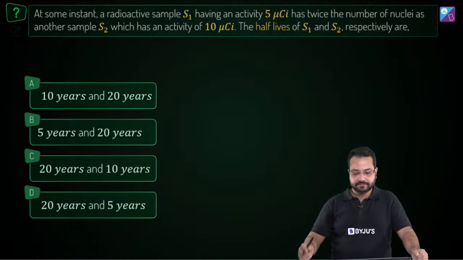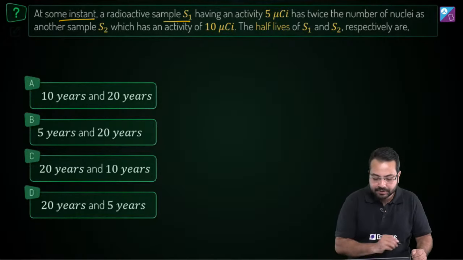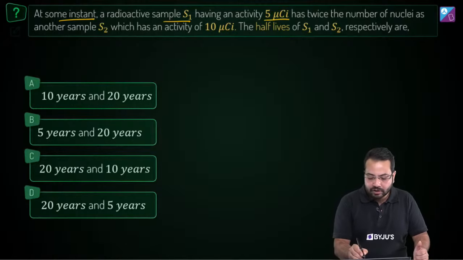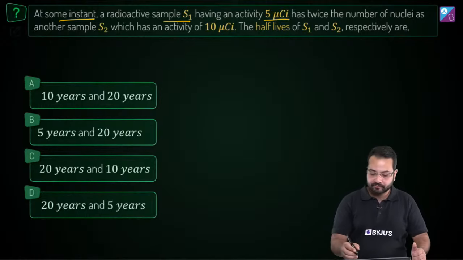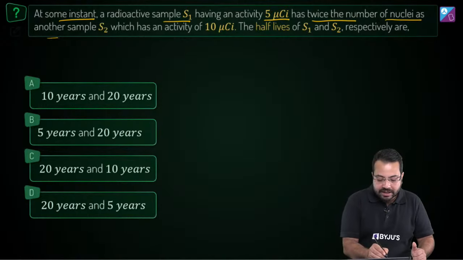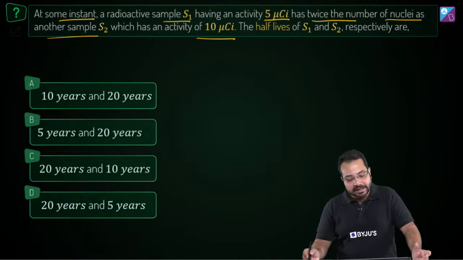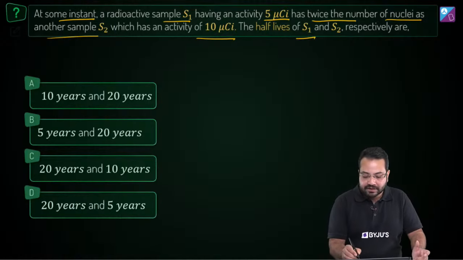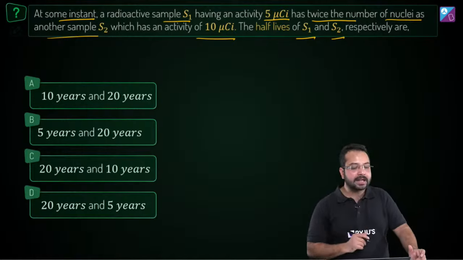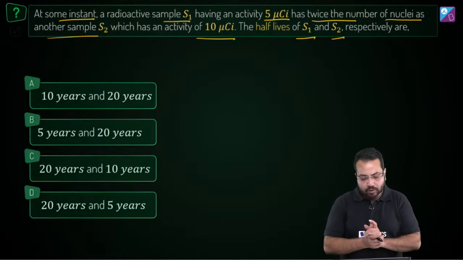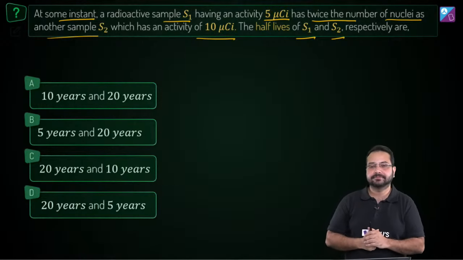Let's look at this question. At some instant a radioactive sample S1 having an activity of 5 microcurie has twice the number of nuclei as another sample S2 which has an activity of 10 microcurie. The half-lives of S1 and S2 are, and that's the question. Go for this question, quickly solve it and then we are going to discuss it.